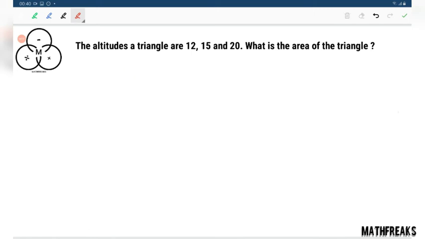Sorry. Area is half A into HA. This A can be thought of as 2 times area over HA.